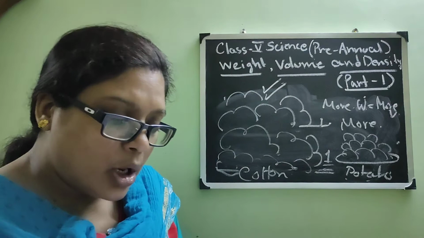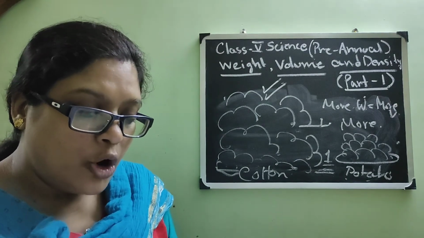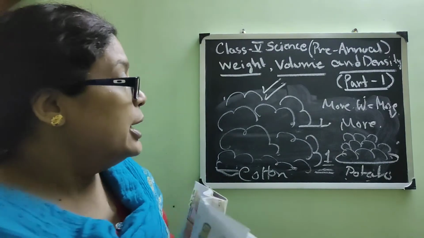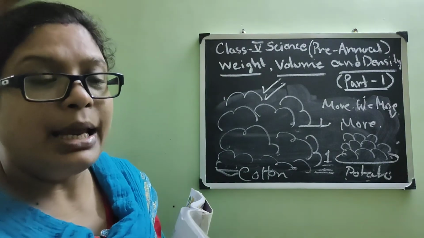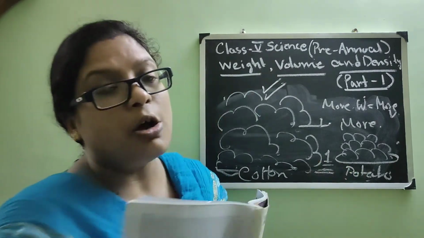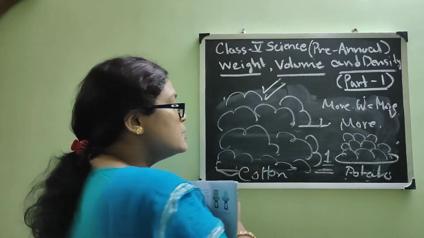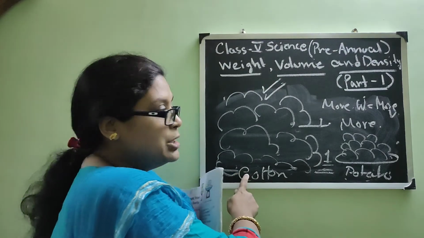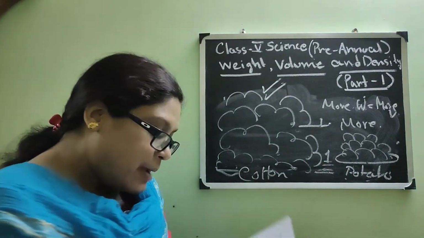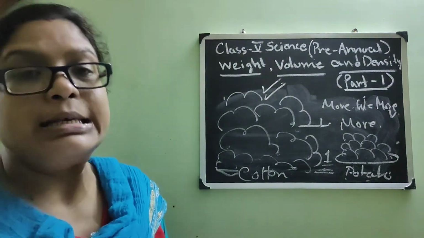If we take equal volumes of rice and cotton wool, which one will be heavier? Obviously the rice. Now if we carry, the carrying effort you have to give is more in the case of potato than cotton, though the cotton's volume is more.